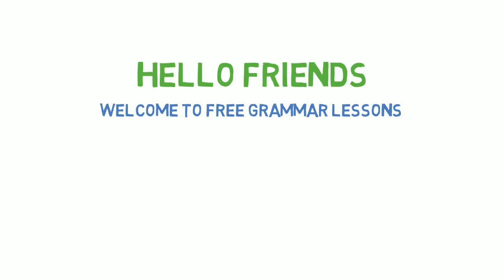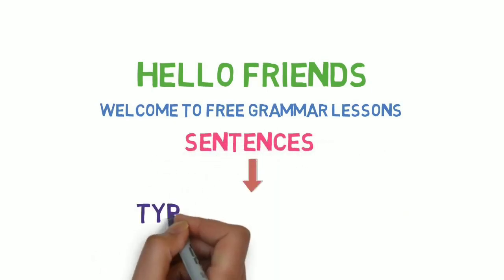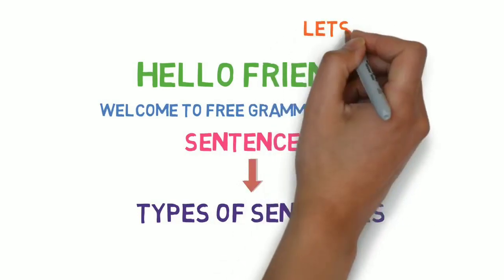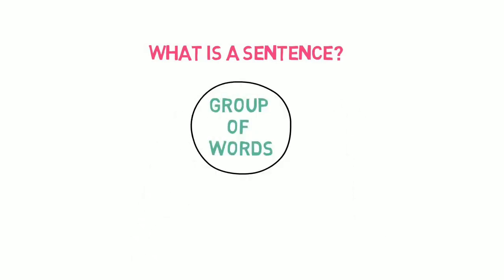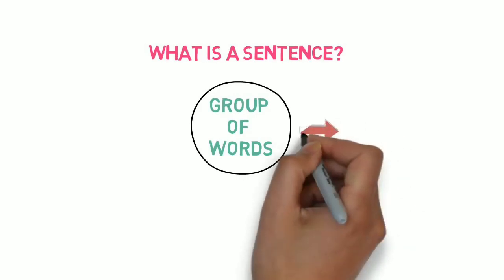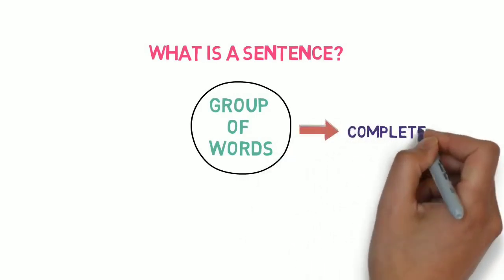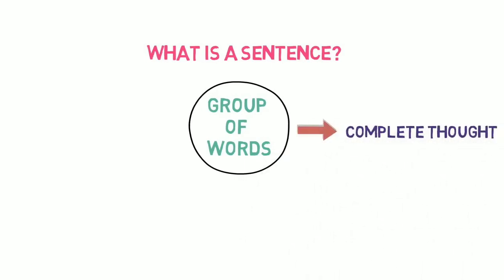Today we will learn about the sentence and types of sentences. So let's get started. First of all, we have to understand what a sentence is. A sentence is a group of words, but that is not enough. For example, it must contain three important characteristics. Number one, it must have a complete thought.